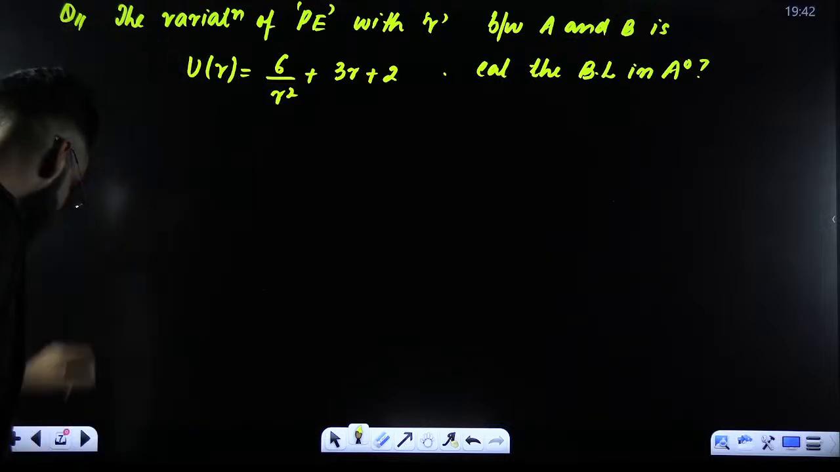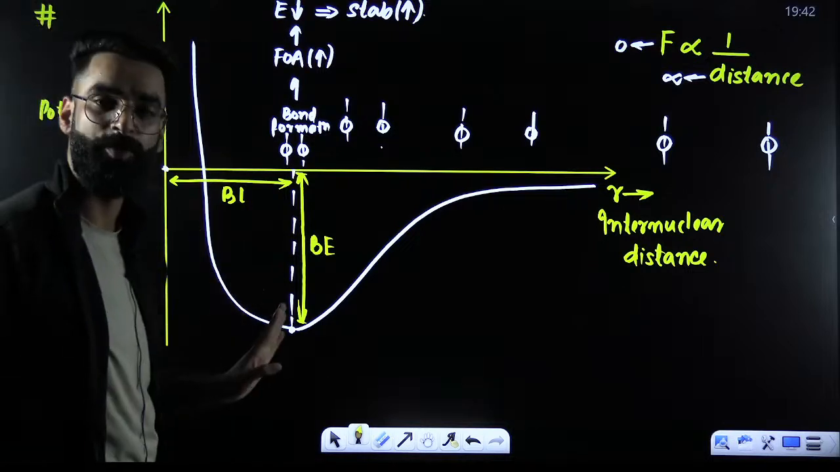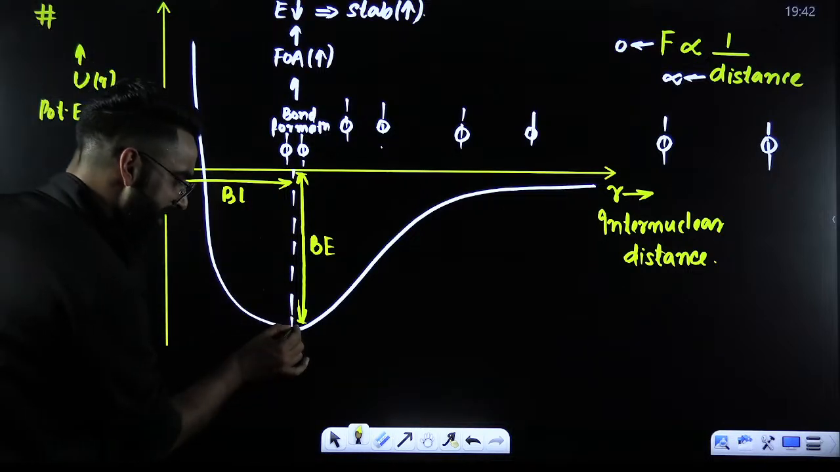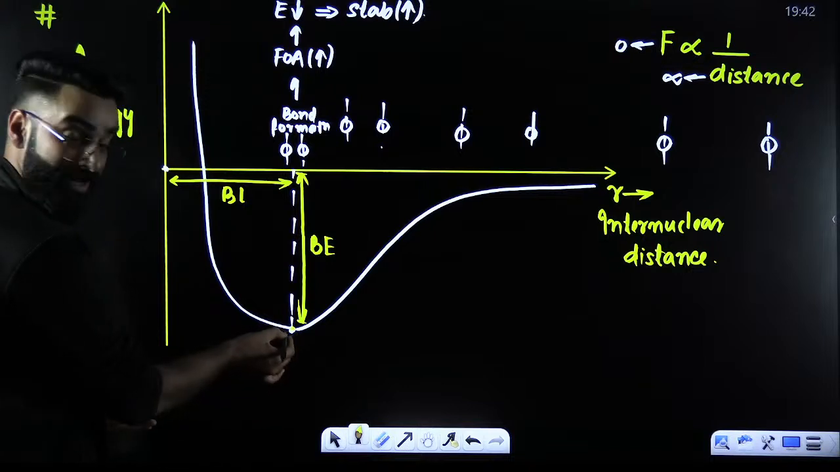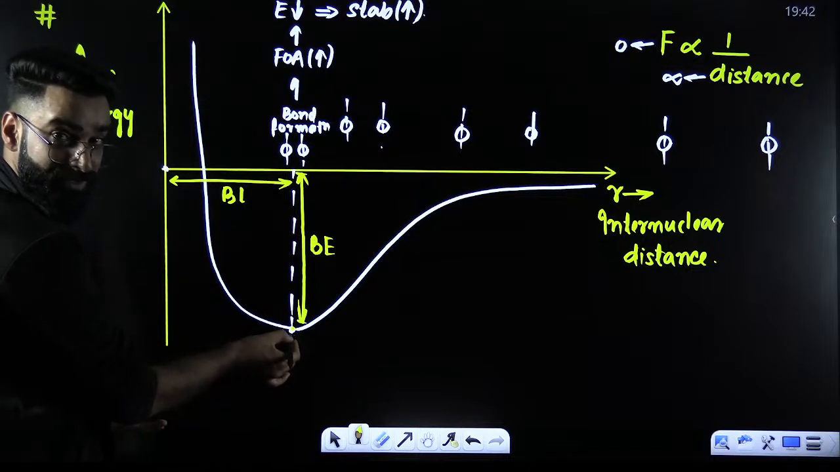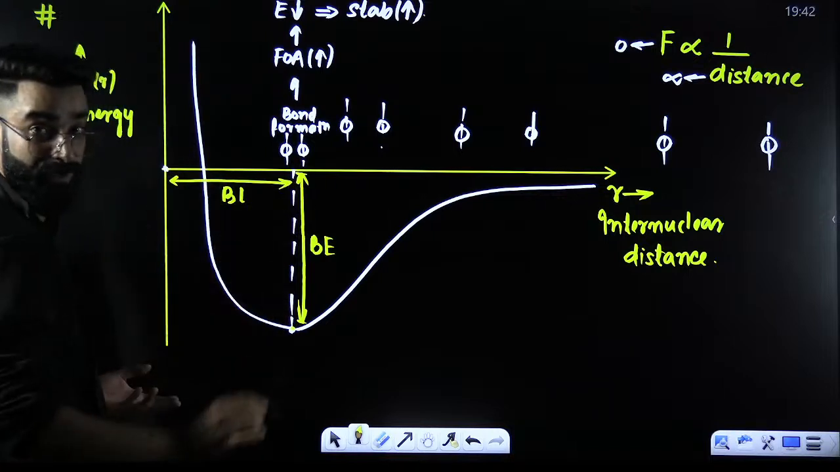Now, guys, understand one thing. If you look at this particular graph properly, at this point, energy of the system is minimum. Bond has got formed at this particular point. And the distance from here to here is something which I call as bond length.